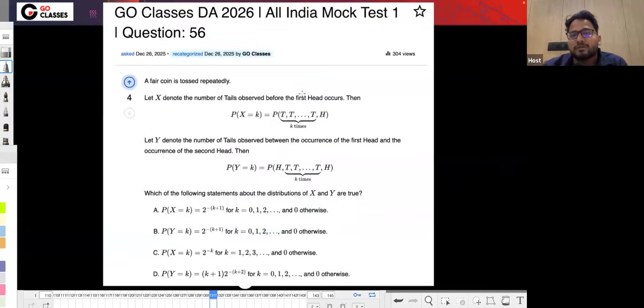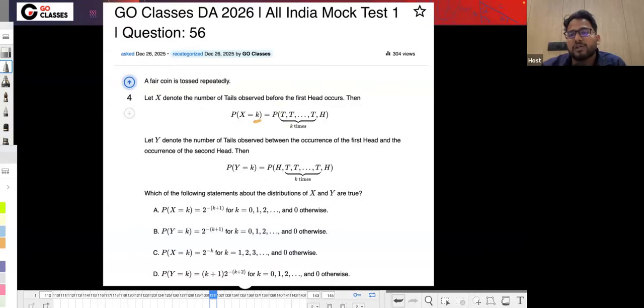Now let's solve this question. This is an easy question. Here they are just asking the probability of x being k. They have defined that x denotes the number of tails observed before the first head, which means k times tail and then head, right? So if k is the number of tails, x will be k.